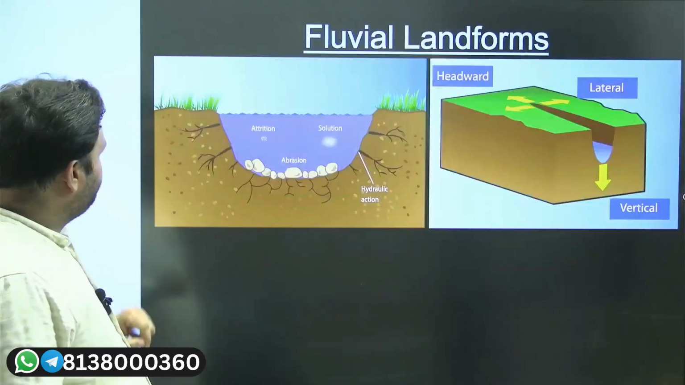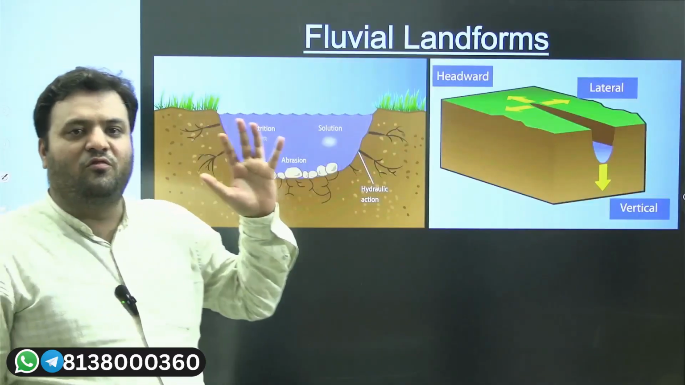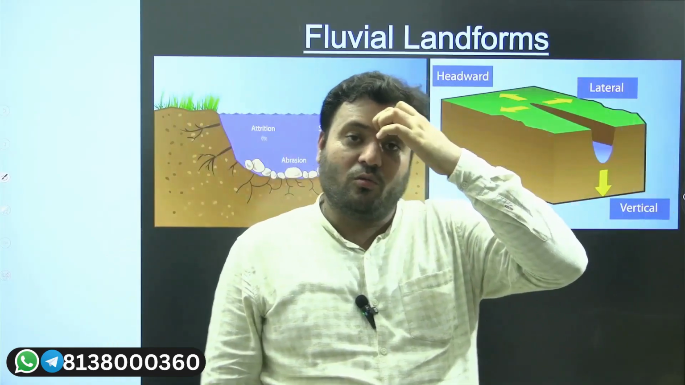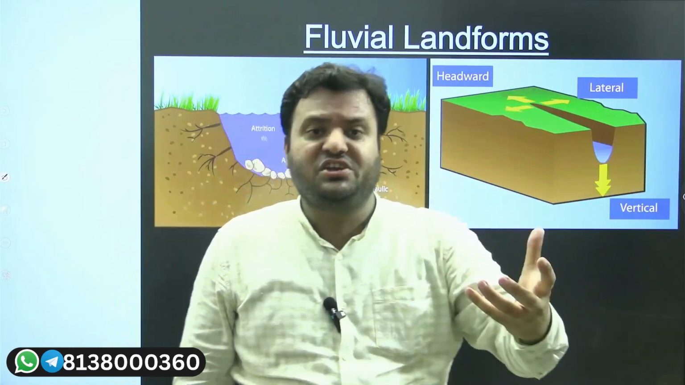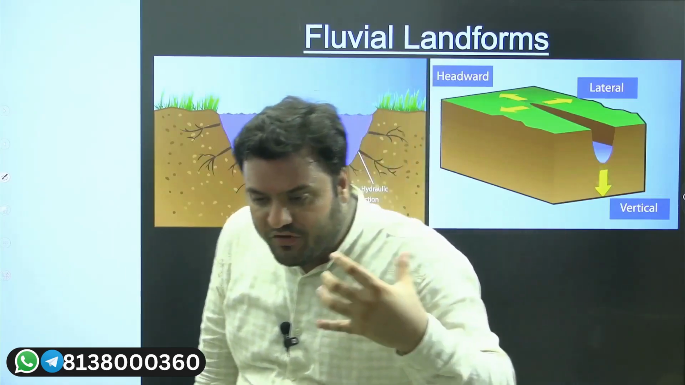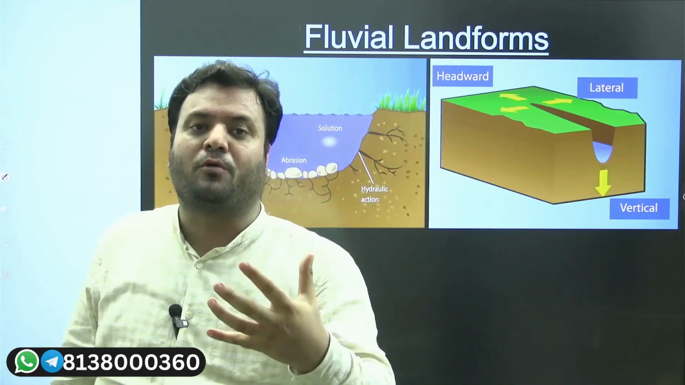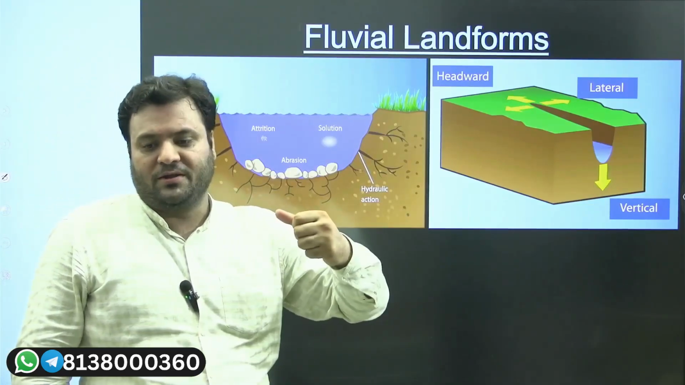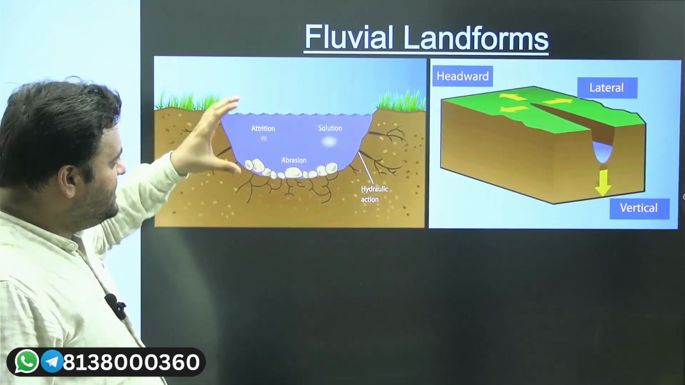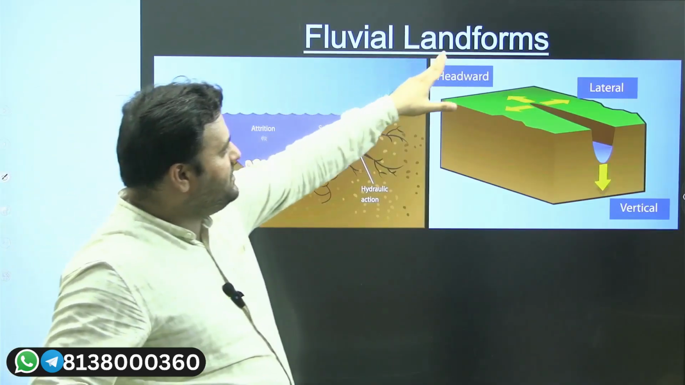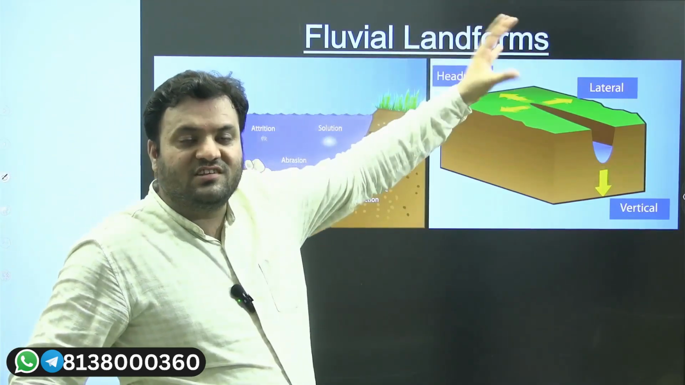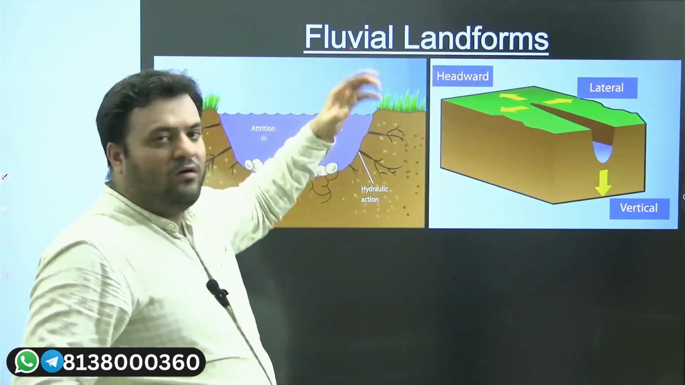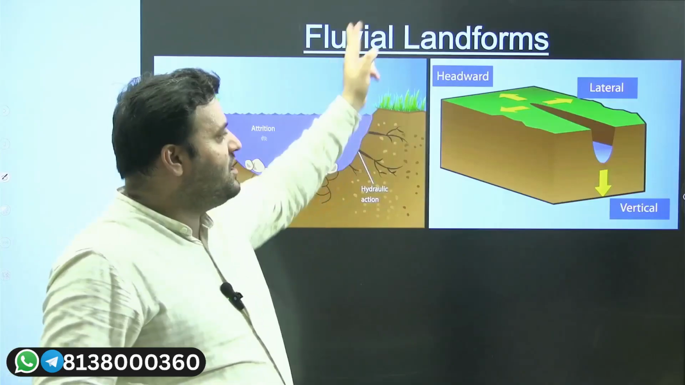Moving ahead, let's discuss the fluvial landforms. Whenever there is running water, what kind of modification in the topography, what kind of modification in the surface itself will be brought by the motion of water. Landform means the topographical changes, the change in the slope, and here the change in the slope is brought by the flow of water. So, fluvial landforms.